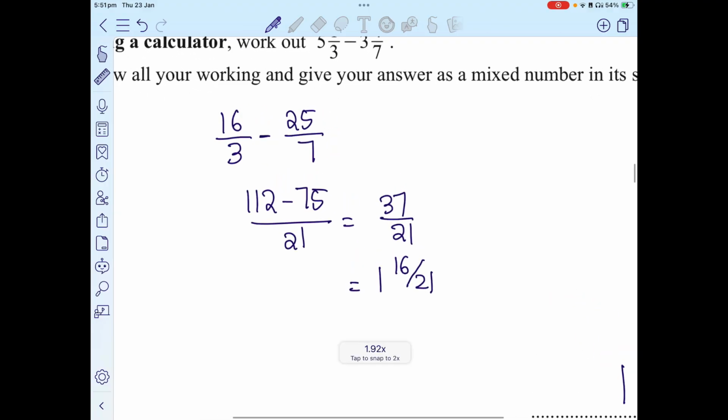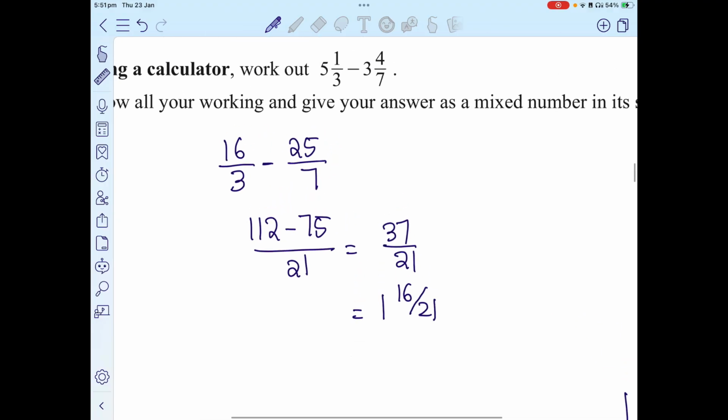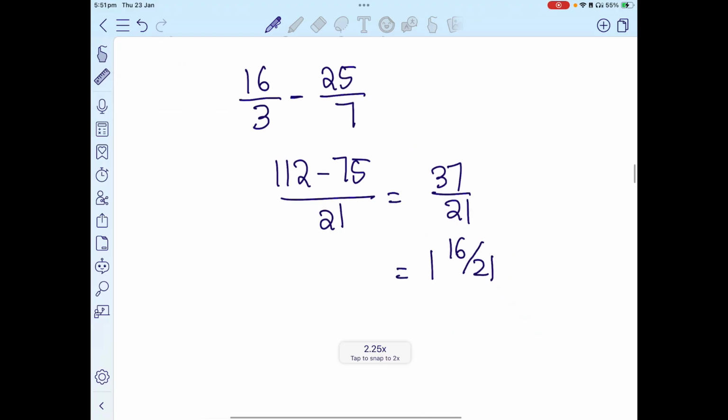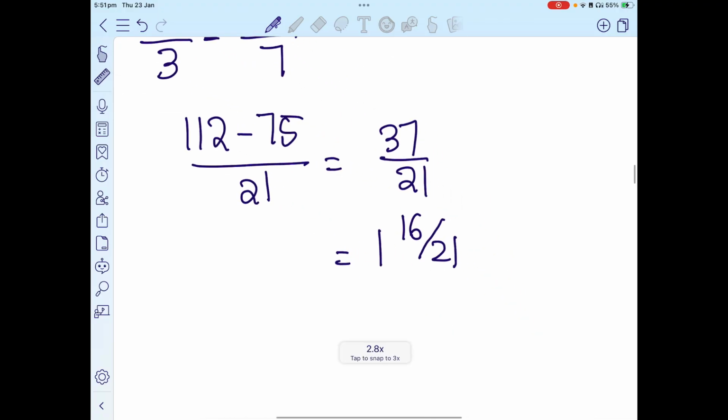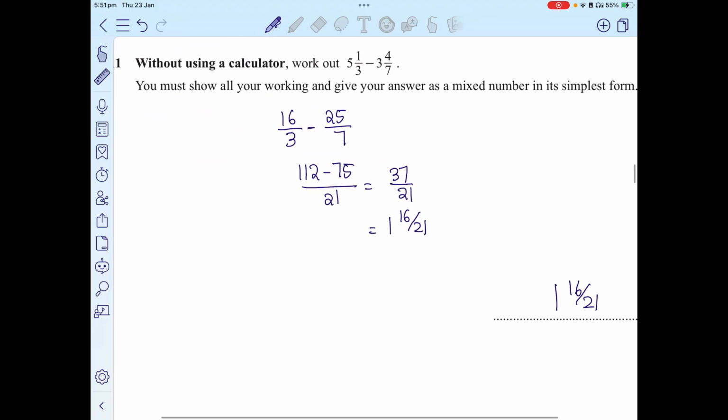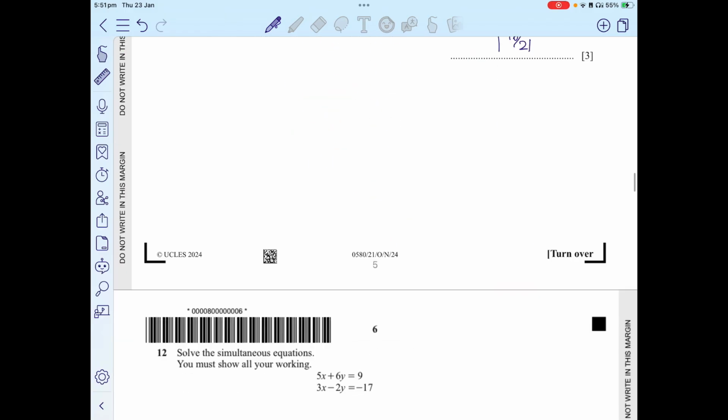All right, first thing that you do is you convert them into improper fractions. Then you use any method to subtract the fractions, and the method I've done is called the butterfly method, which involves 16 being multiplied by 7, subtracted with 25 times 3, over the whole over 7 times 3. I get 37 over 21. Now since 37 is a larger number, there will be 1 whole. Then what I need to do is 37 minus 21, I'd get 16 over 21, which is the same numerator. And that's my final answer, 1 whole 16 over 21.